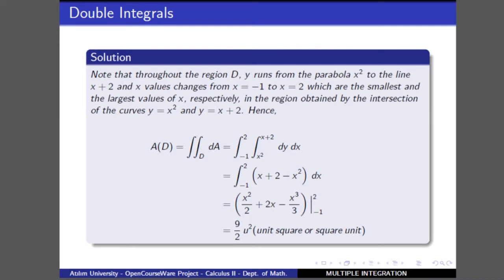Then y changes from x squared, that's the parabola, to the line. This is the smaller value of y, this is the larger value of y, and the smallest value of x in the region is -1, and the largest value of x in the region is 2. So we evaluate the integral and we get that this area is 9 over 2 square units. In this way, we can evaluate the area using a double integral over the plane region D.